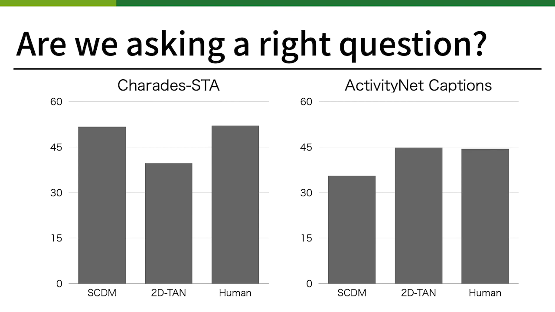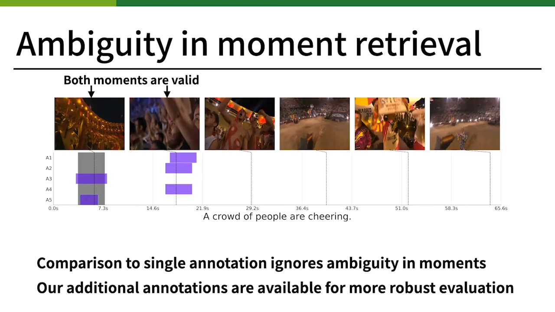One reason why even humans fail to locate moments is the ambiguity in the annotation. The purple areas are temporal annotations by crowd workers. They specify different moments, but actually both are valid. A video can have several valid moments for a query, but the current evaluation metric does not consider this type of error. We provide the newly collected annotations and describe how we can use them for more robust evaluation in the paper.